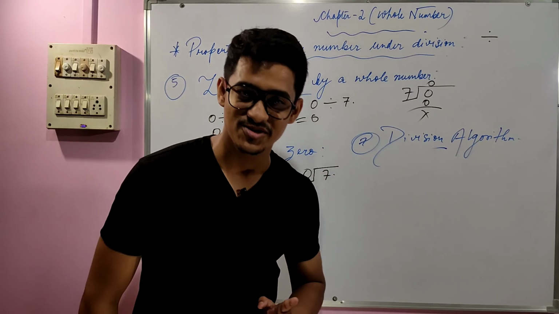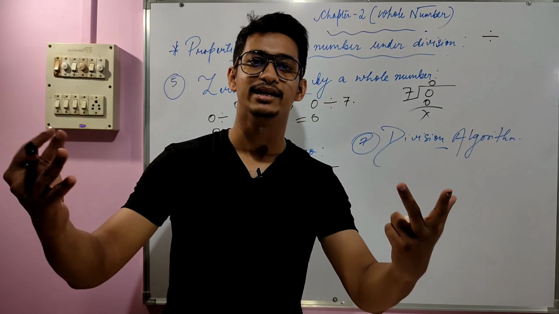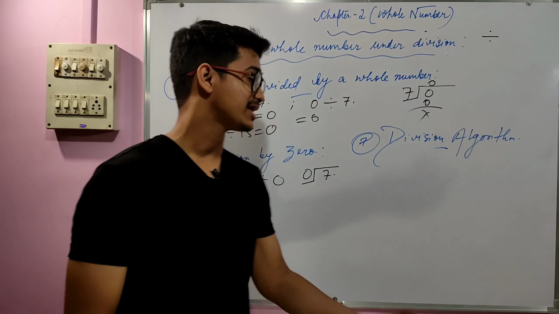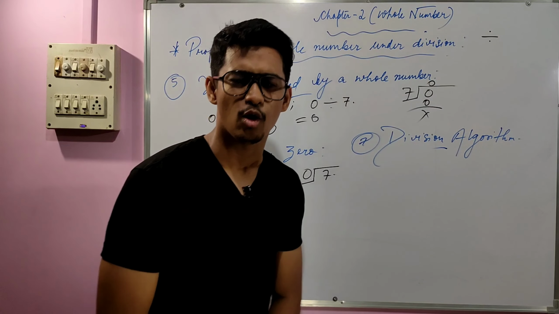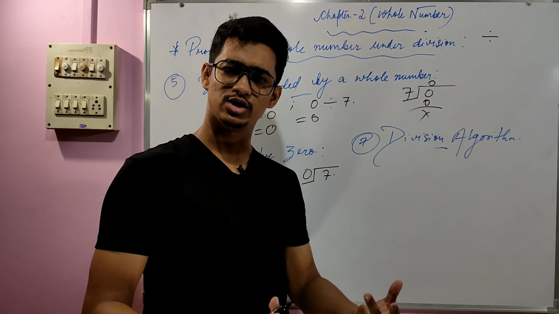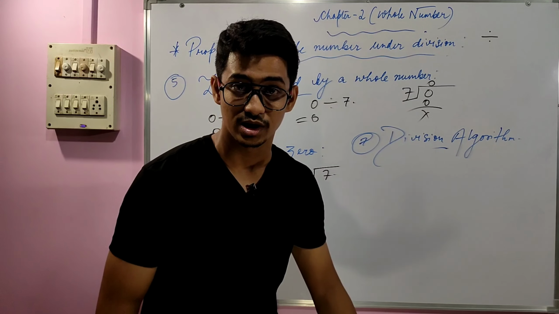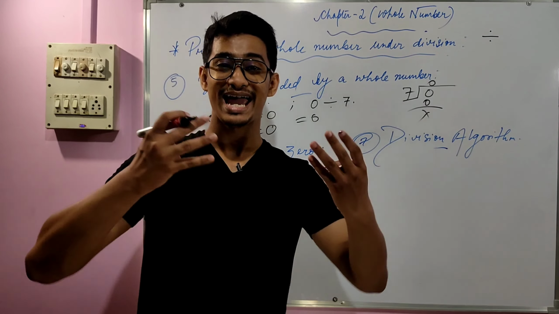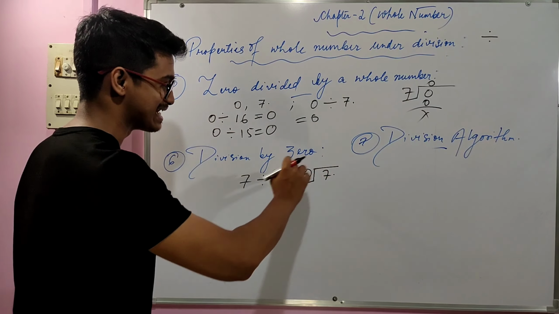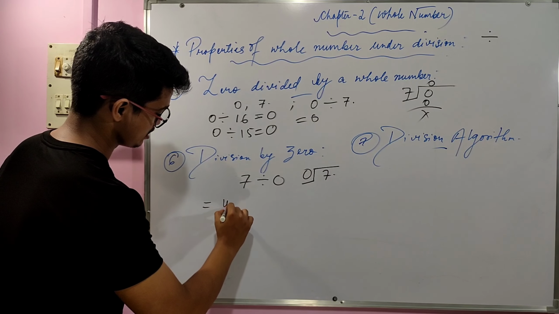0 into how much gives you 7? 0 into anything, you just multiply with 0 and the answer will be 0. So it cannot reach up to 7 or any sort of number. 0 into 7 gives you 0, 0 into 14 gives you 0, 0 into 100 gives you 0, 0 into any number gives you 0. So for that reason we cannot find the result of this particular notation. So in that case we can write undefined.